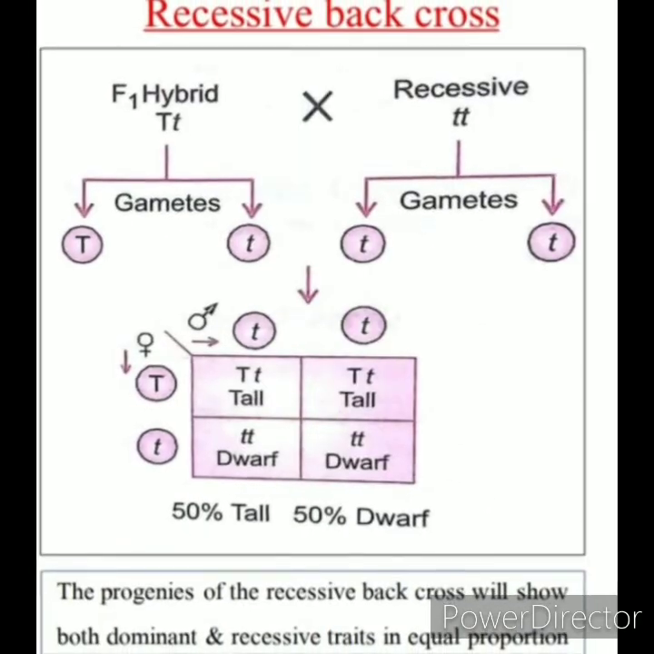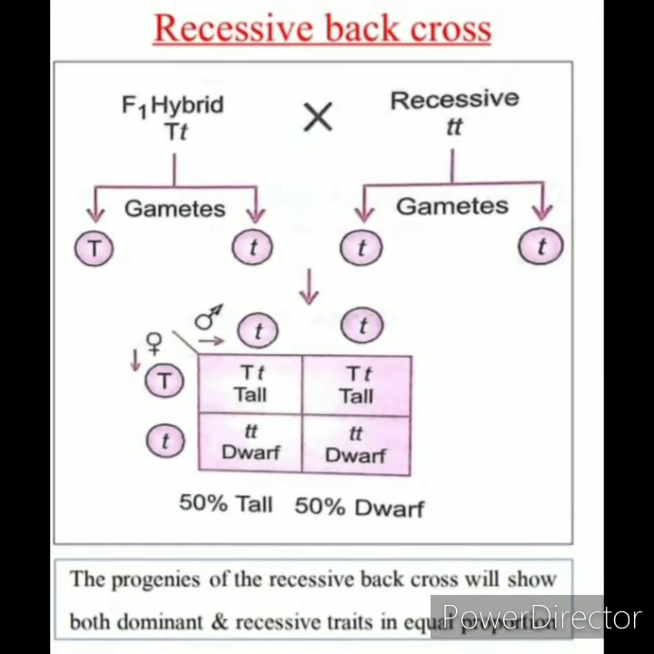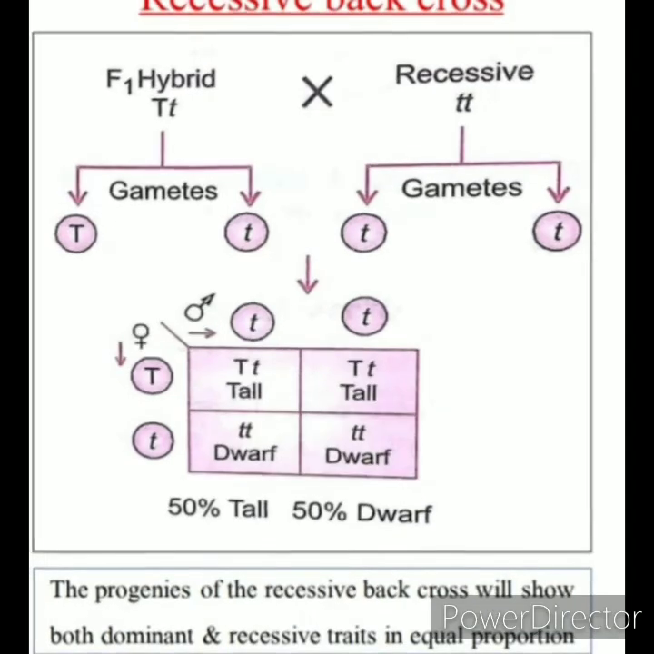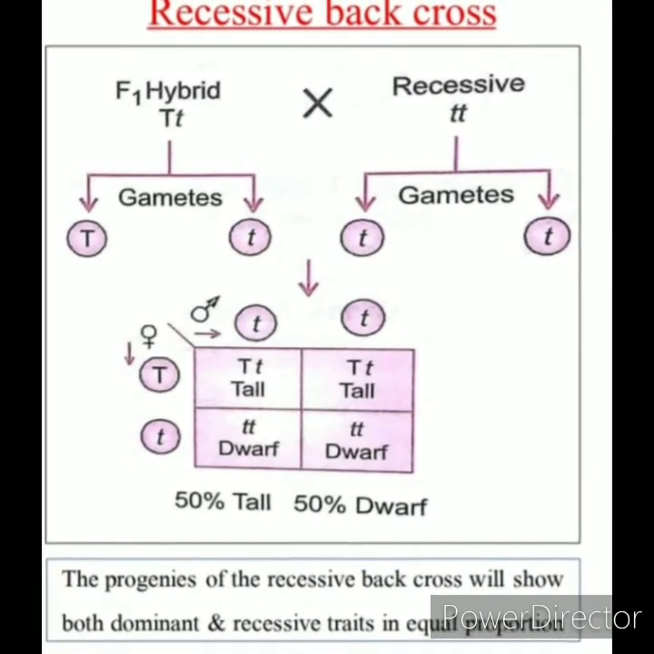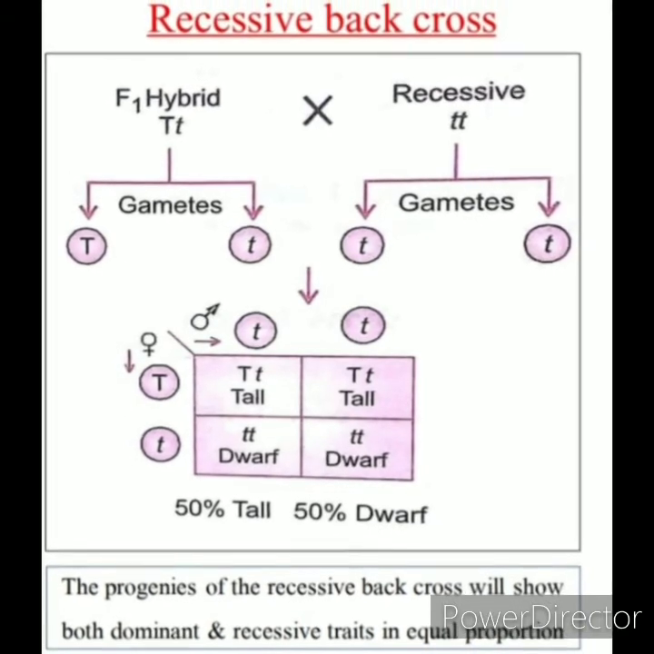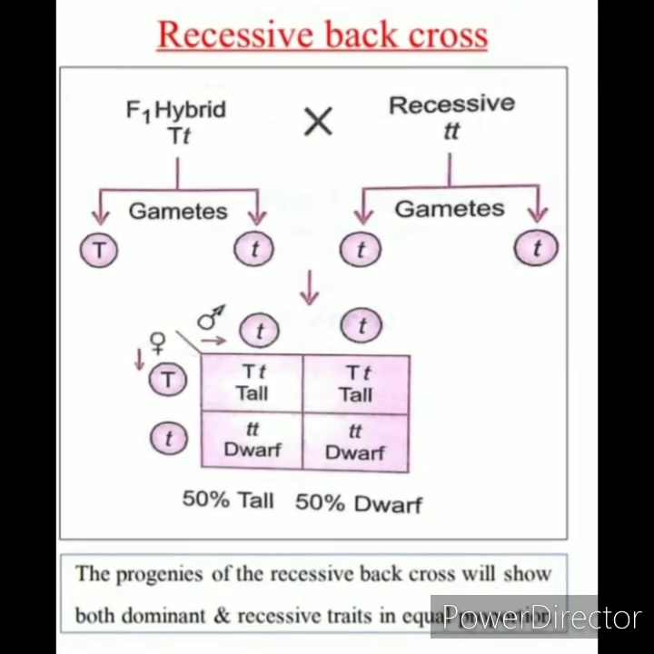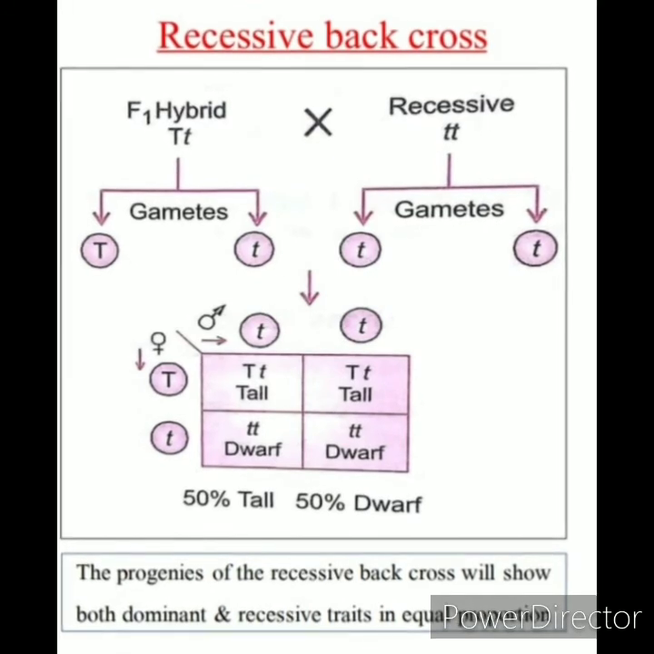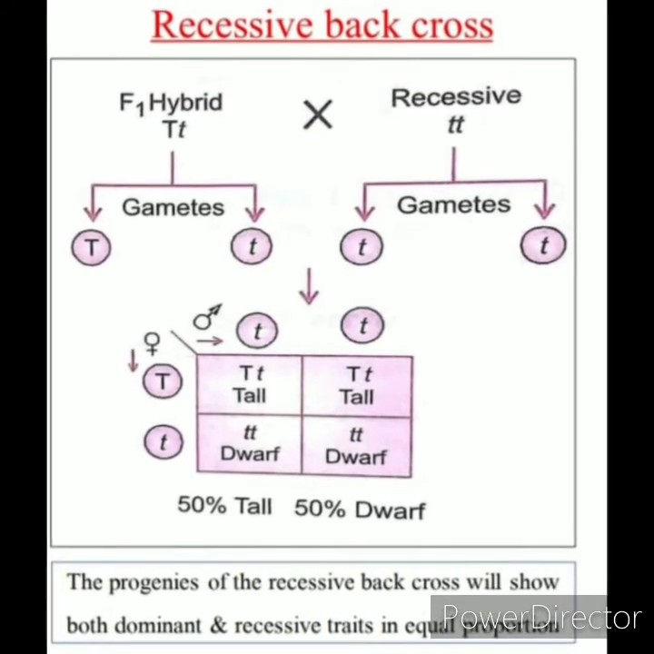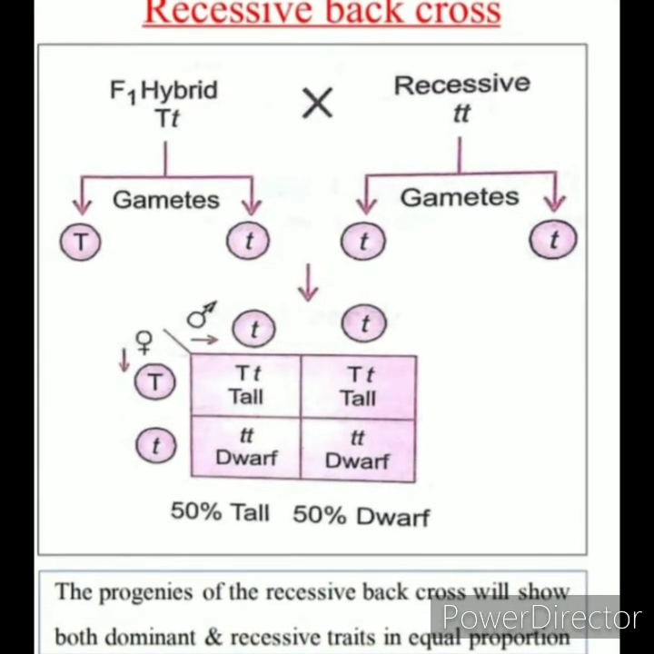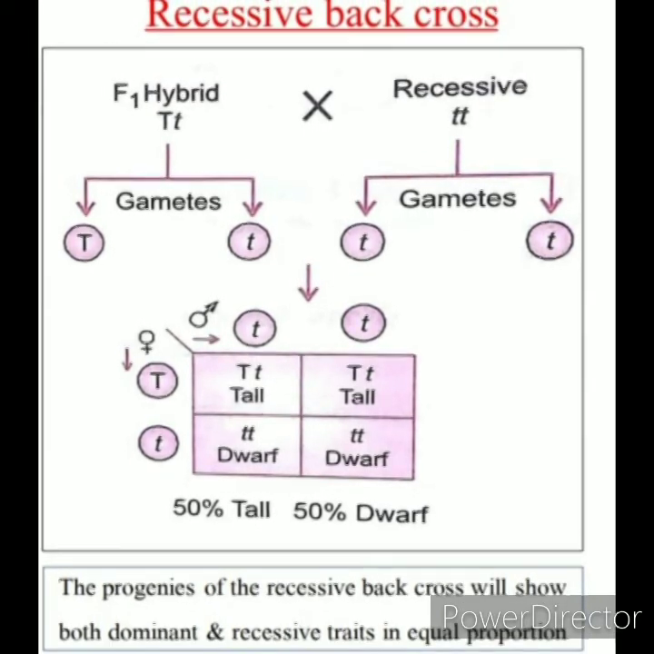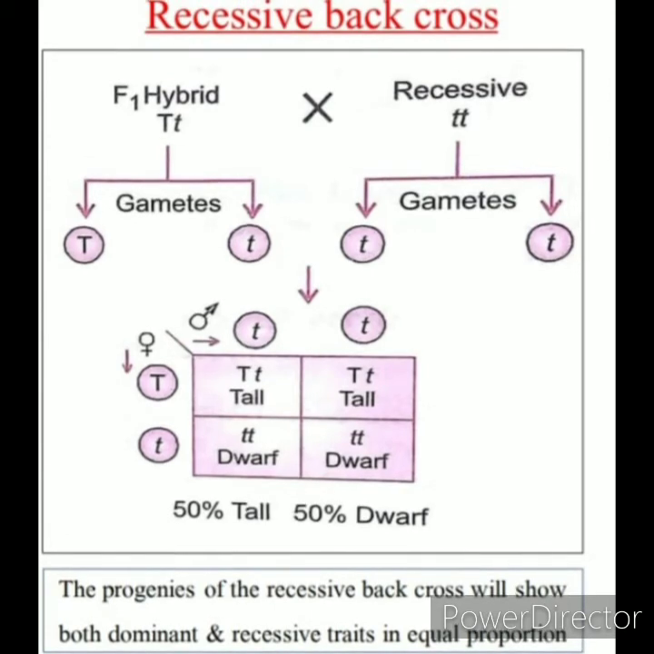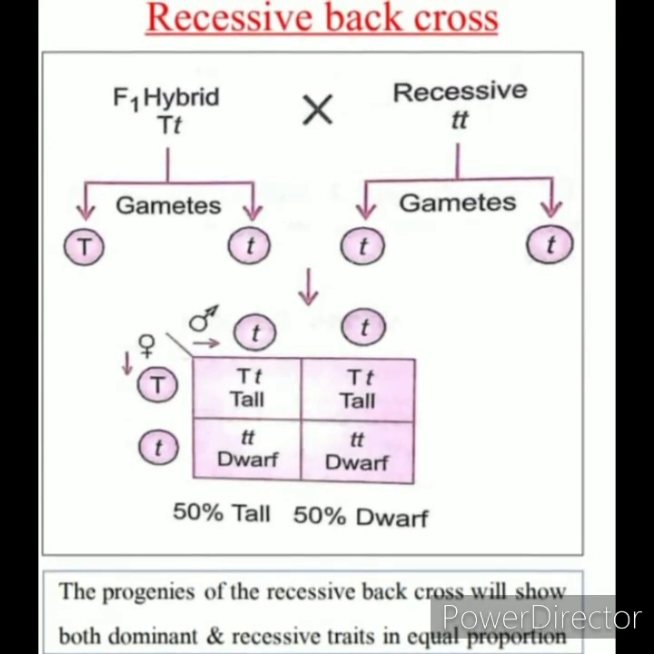In the recessive back cross, F1 is heterozygous tall, that is, capital T, small t, crossed with the recessive parent, small t, small t. It produces the gametes capital T, small t, and small t. In the F2 generation, both dominant and recessive traits are exhibited in equal proportion. Next one is test cross.